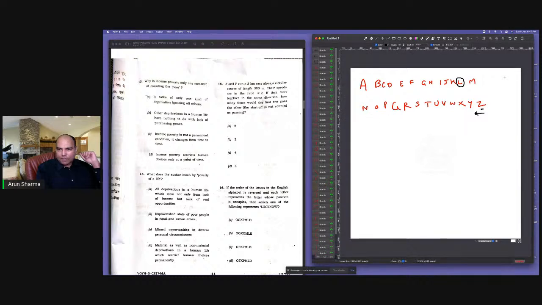And since I've written 13 letters here and 13 letters here, you can check this NOP, QRST, UVWXYZ. Since I've written 13 letters in both, if I'm going from Z, I'll come to O as my starting letter. So O से start होगा, ये help नहीं कर रहा है मेरे को. Second letter G है कि F है, उसमें दो ऑप्शन निकल जाएंगे.